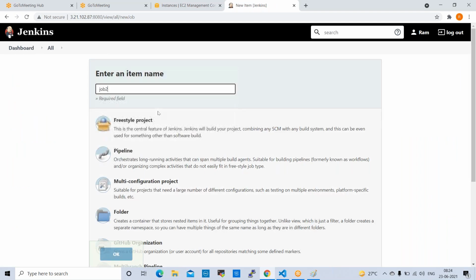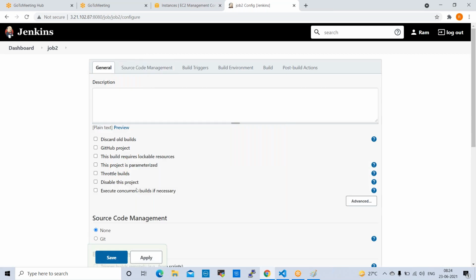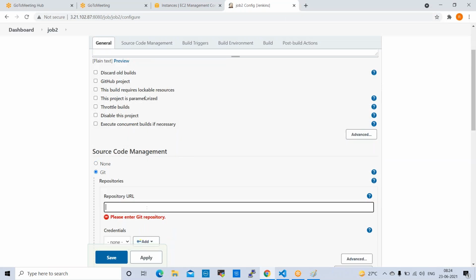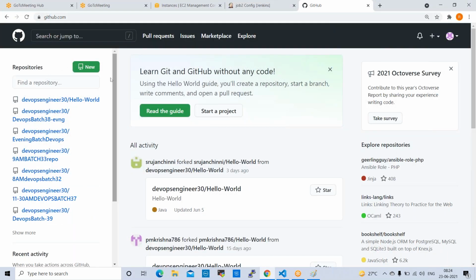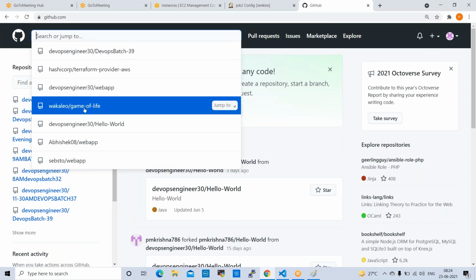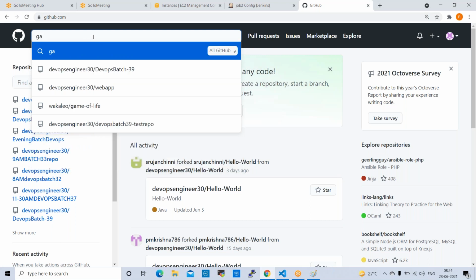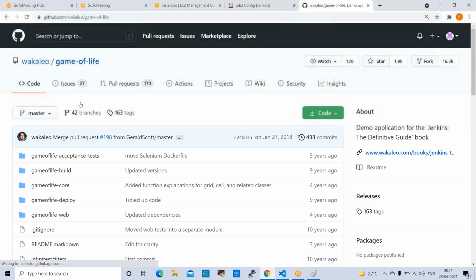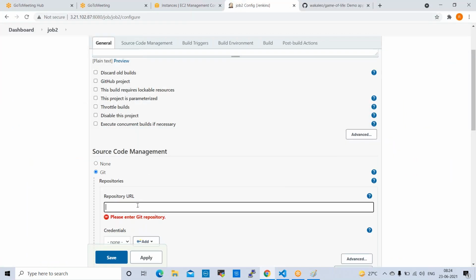Job 2. Freestyle project. Click on OK. Source code management, Git. You can give GitHub URL. So you can select Game of Life. Same code we can select here. Copy link address, copy repository URL, paste here.